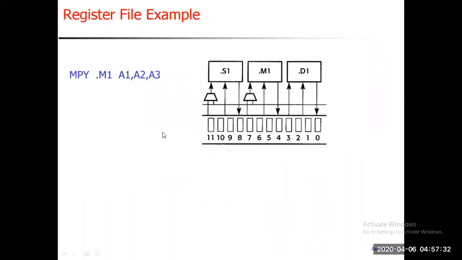And now this is nothing but a register file example, how that processing has been done. MPY is nothing but the multiplication instruction which is supported by your Texas Instruments DSP processor, C6X. MPY.M1 A1, A2, A3 particularly. After MPY we put the computational unit. M1 will be responsible to perform the multiplication processing on two operands, that is A2 and A3, and the result will ultimately be stored into which